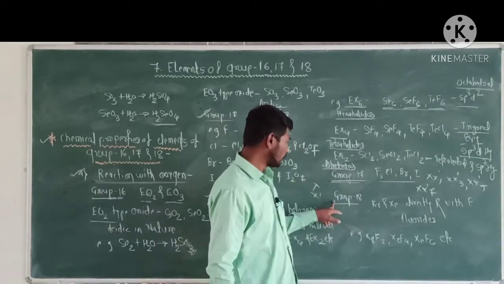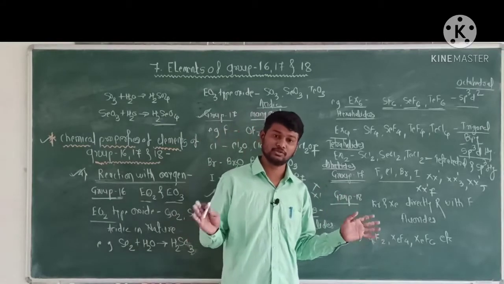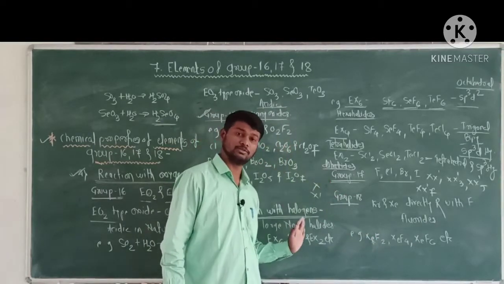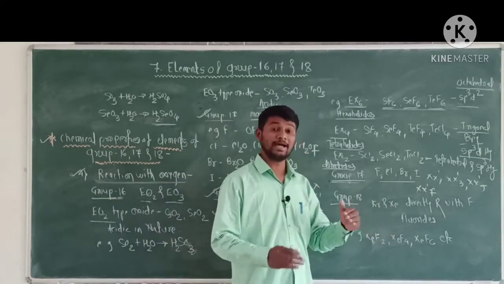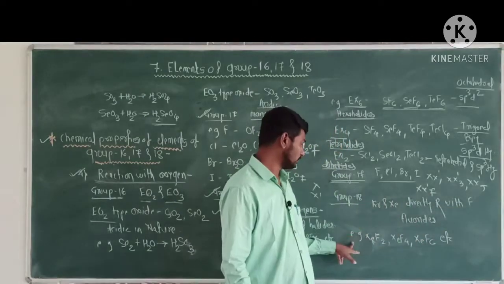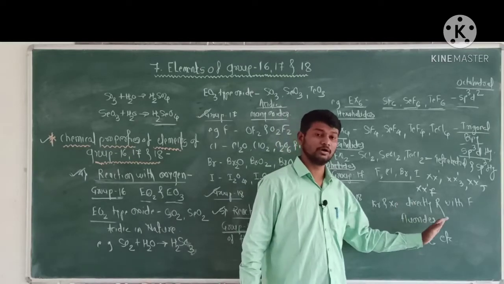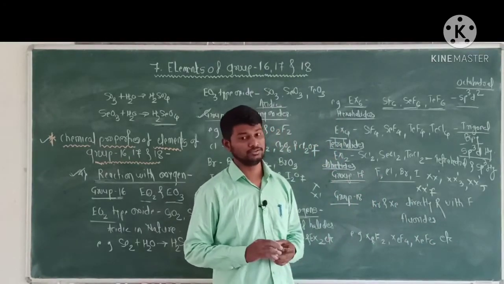The elements of group 18 have a stable electronic configuration, therefore they are chemically inert, therefore they do not react with the halogen. However, krypton and xenon directly react with fluorine to form fluorides. For example, xenon difluoride, xenon tetrafluoride, xenon hexafluoride, all these are powerful fluorinating agents.